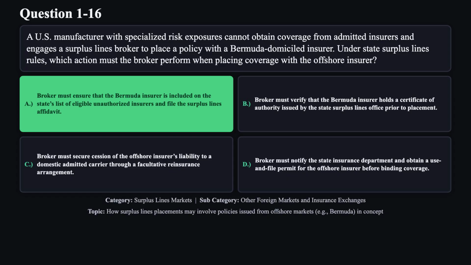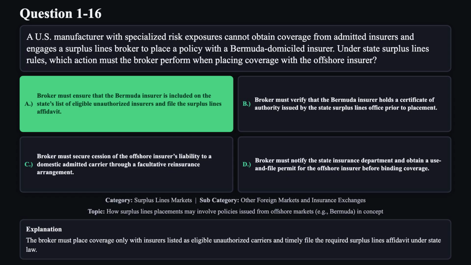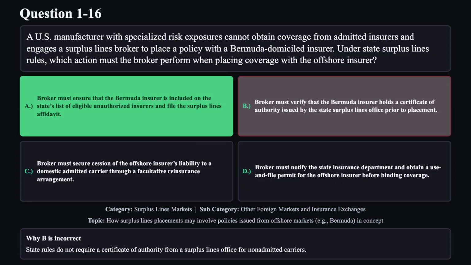The correct answer is A. The broker must place coverage only with insurers listed as eligible unauthorized carriers and timely file the required surplus lines affidavit under state law. Reason B is not correct. State rules do not require a certificate of authority from a surplus lines office for non-admitted carriers.